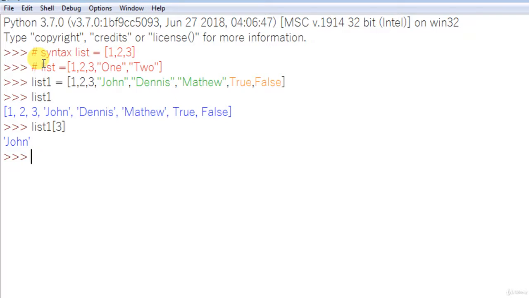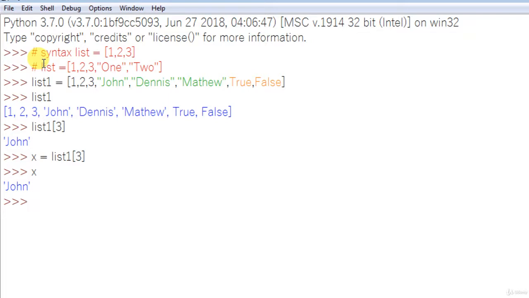In another case, I can have a variable name, retrieve the data from the list and assign it to a particular variable. For example, I have a variable called x and I'm going to take the data from list1. Let me take 3. So when I print x, it holds John in it. This is possible.